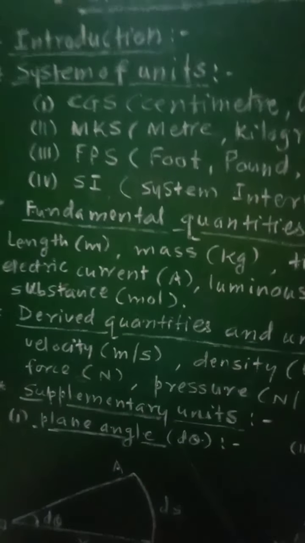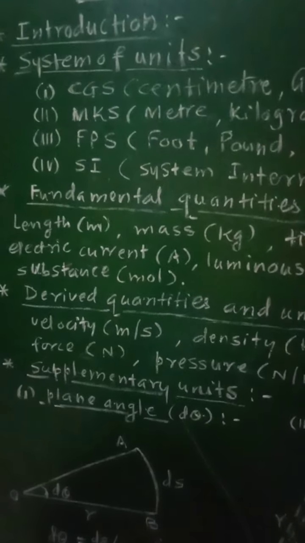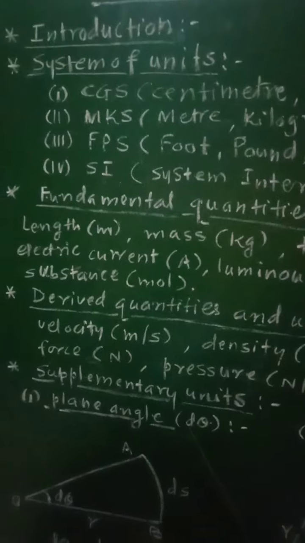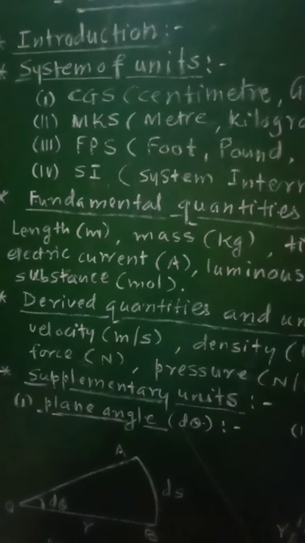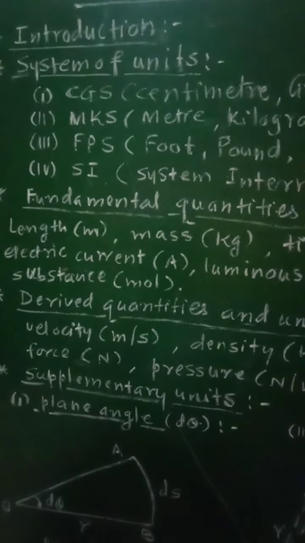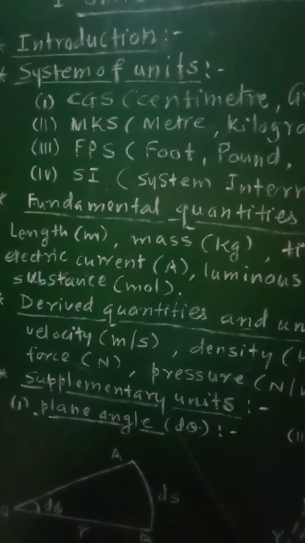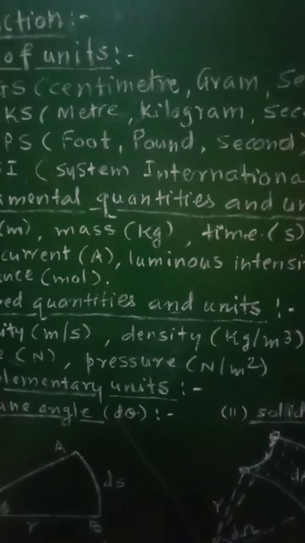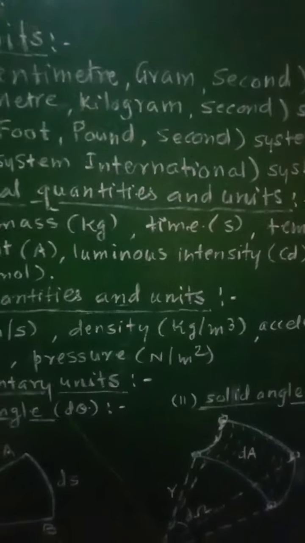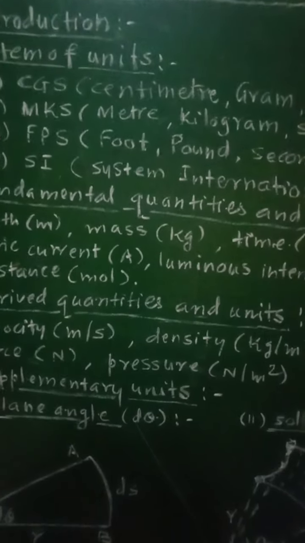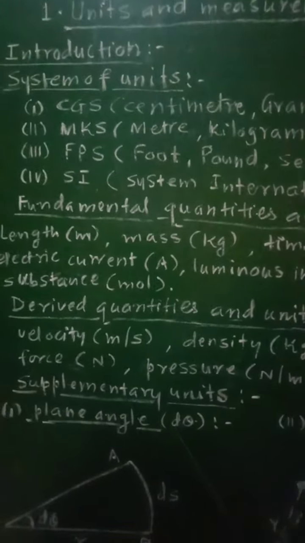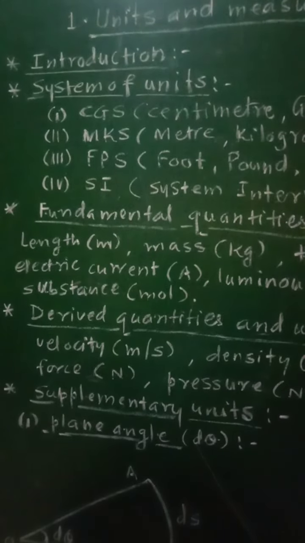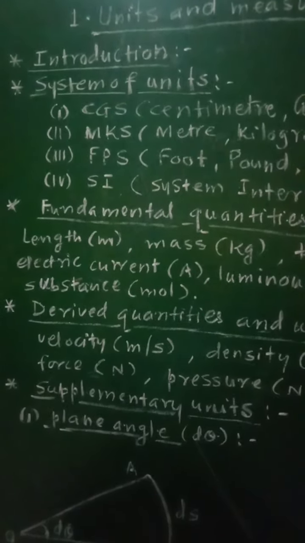Now if you consider the physical quantities and their units, they are classified into 2 different groups. The first one will be fundamental quantities and their units. Now what are the fundamental quantities?